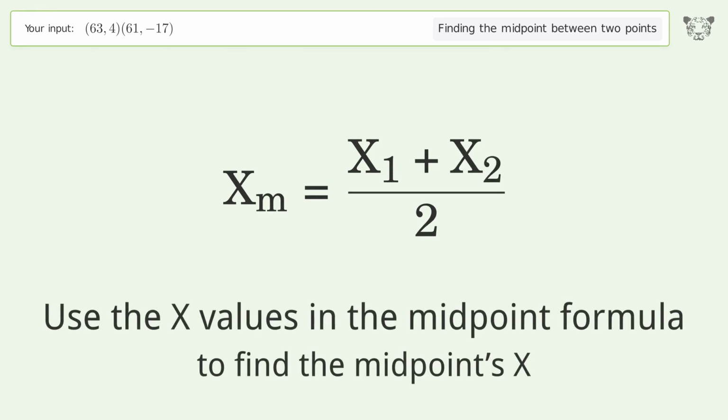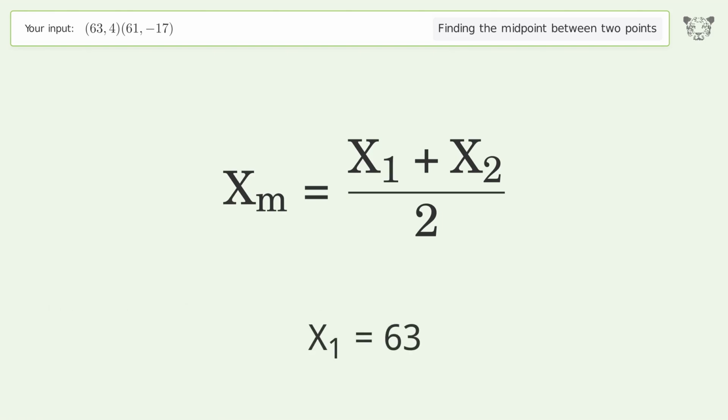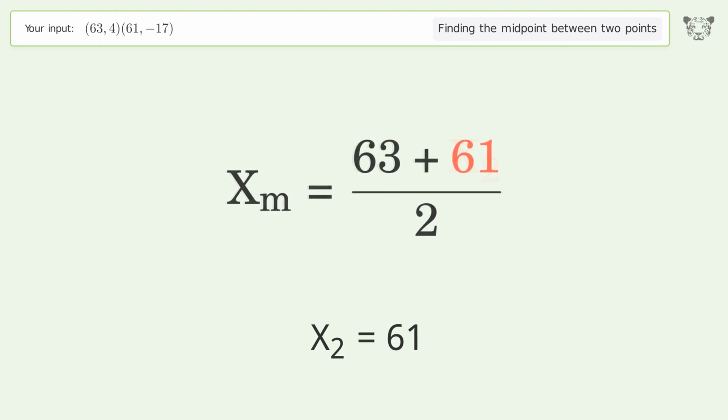Use the x values in the midpoint formula to find the midpoint's x. x1 equals 63. x2 equals 61. Simplify the arithmetic.